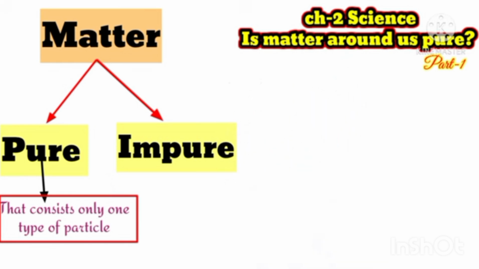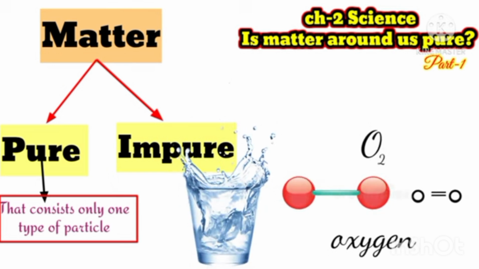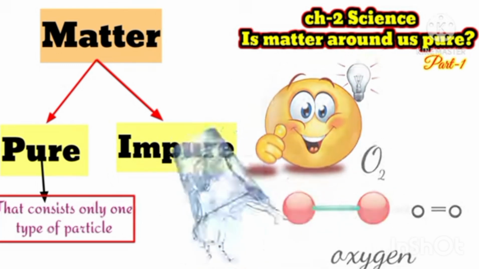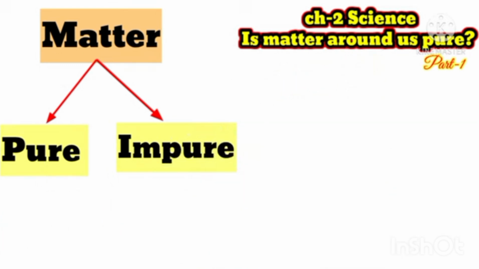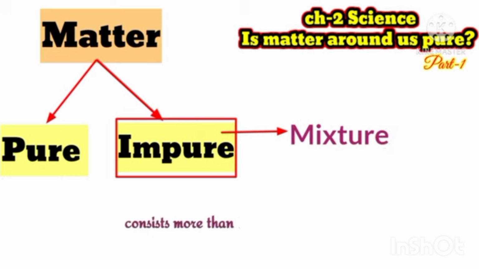Here you can see water. Water is also a pure substance because it consists of hydrogen and oxygen type atoms, and they form a molecule, and a molecule is a type of pure substance, right? So water is not impure because the proportion is fixed, it remains fixed whether the source is changed.